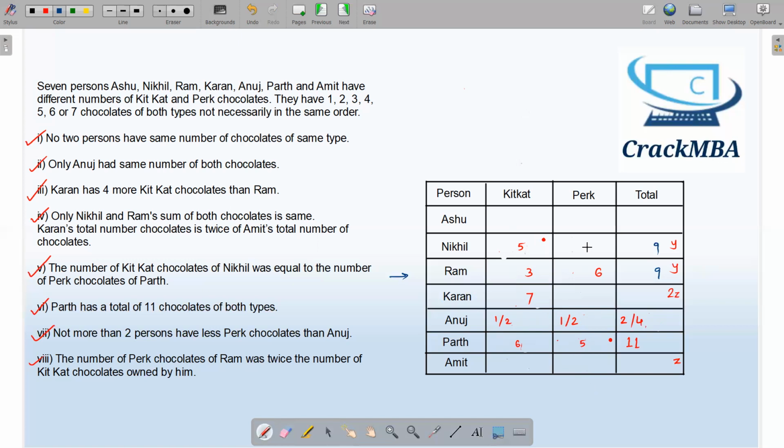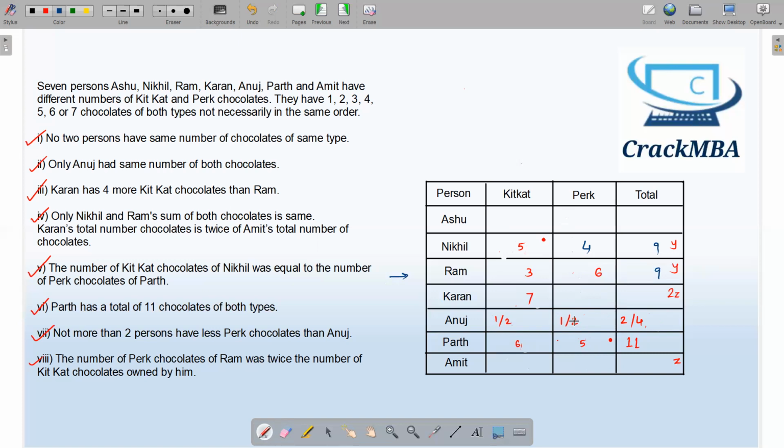And if this is 5, this has to be 4. 5 plus 4 is 9. 3 plus 6 is 9. And 6 plus 5 is 11. Okay, what else can we do? 1, 2, 6, yeah. And this is how far we have reached up till here. Now what else?